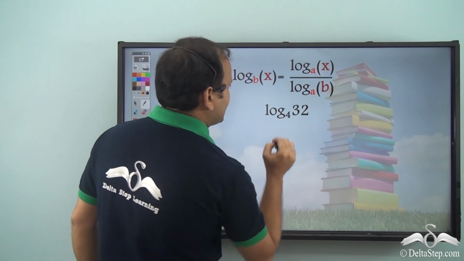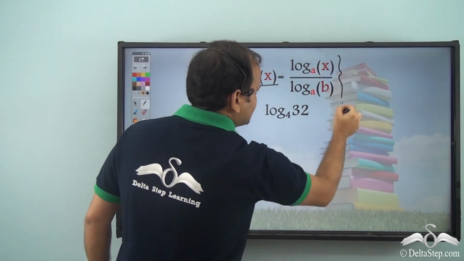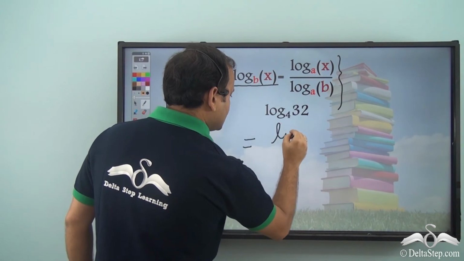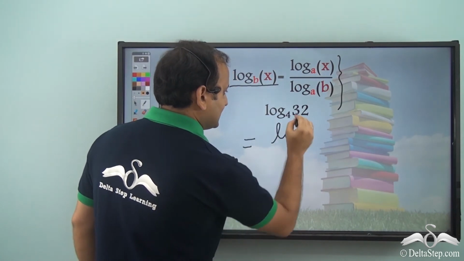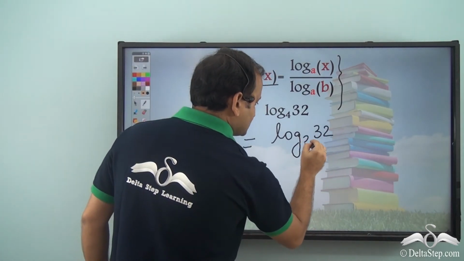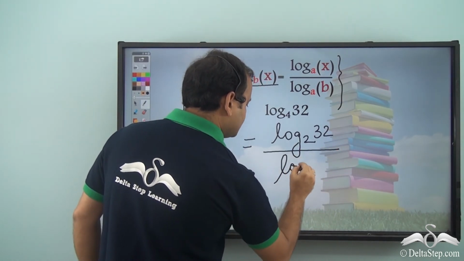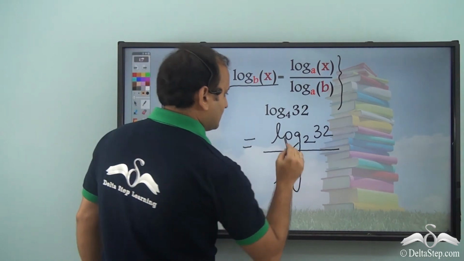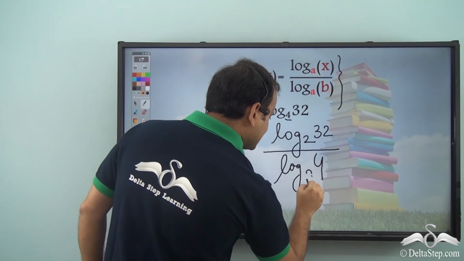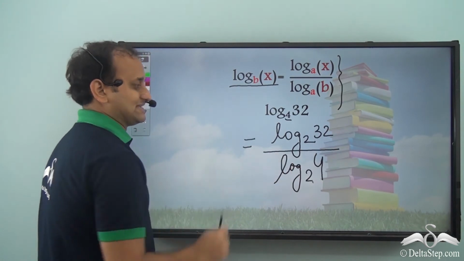So, log 32 to the base 4 is in this form right now. So, let's try to write it in this form. So, we can write it as log 32 to the base 2 by log 4 to the base 2. The base here was 4, so this also becomes an argument here, and the new base is 2. So, now we have a simplified equation with a new base.